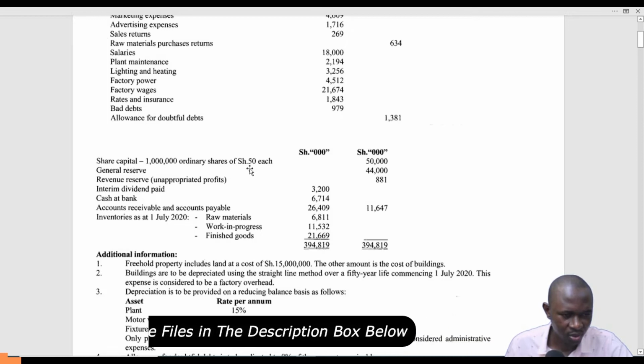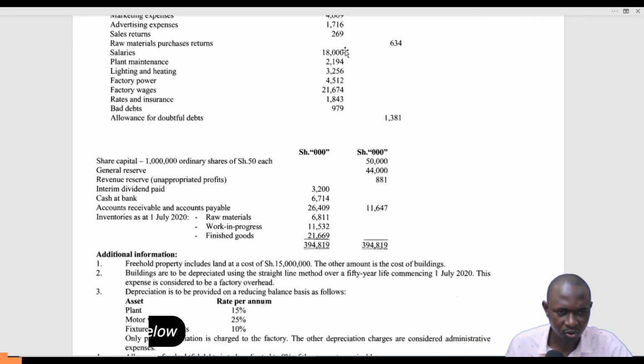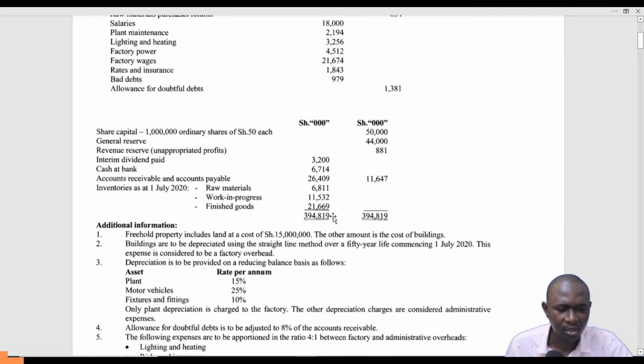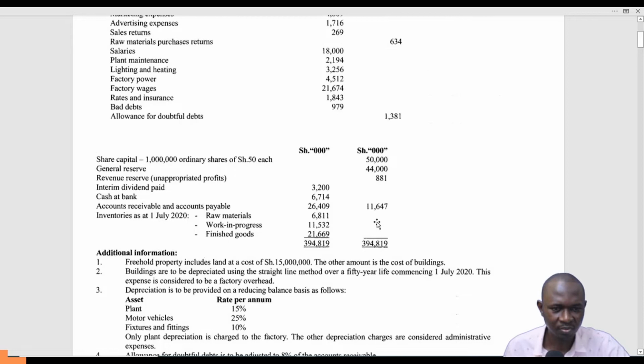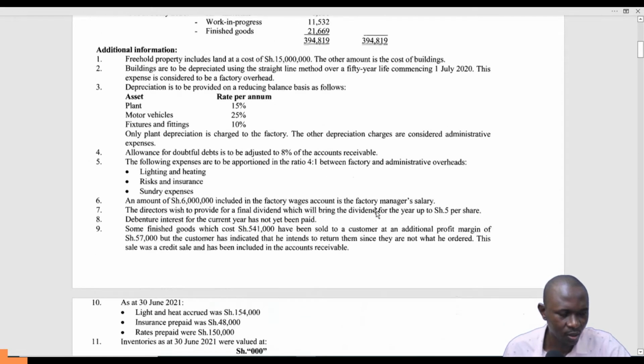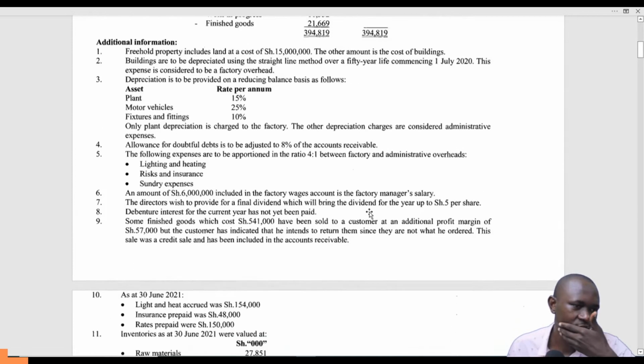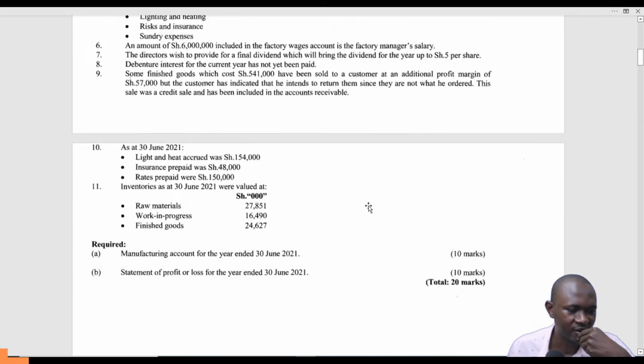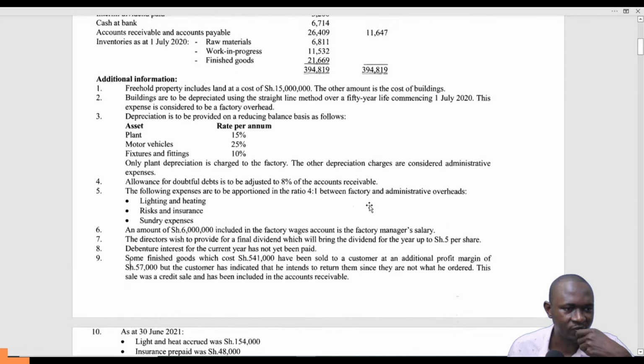You have share capital. This is a continuation of this trial balance. General reserve, 44,000, interim dividend, cash at bank. The total for the trial balance is 394,819. You can see debit side and credit side are balancing with the restricted zeros. So we'll go through the additional information before we embark on what is required of us.